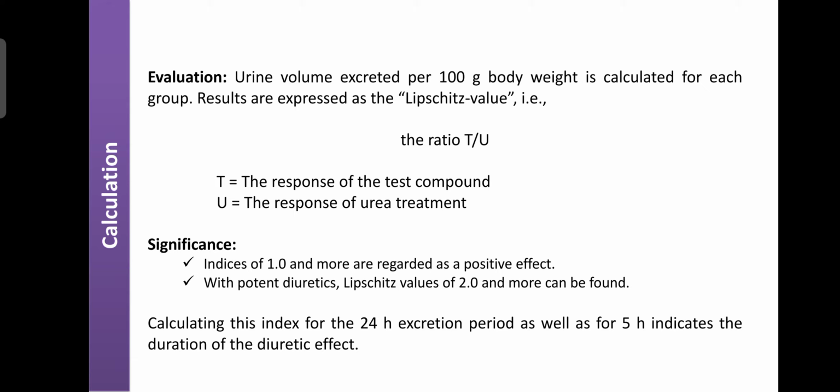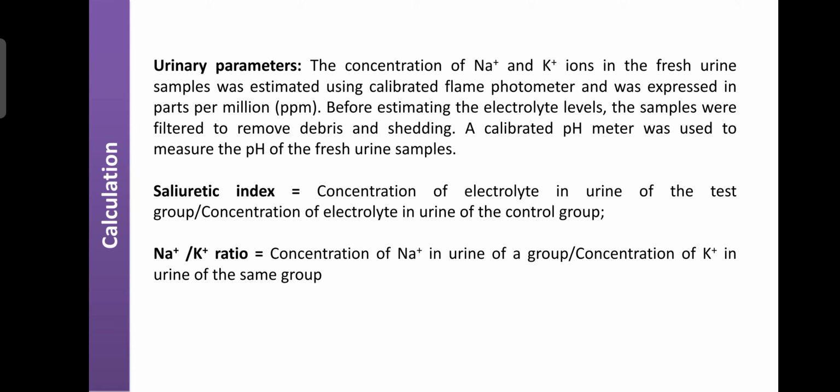In the same manner, after 5 hours and after 24 hours, you should calculate the ratio of T by U. Then for the urinary parameters, calculate the sodium and potassium concentration in the urine with the help of the flame photometer, and the values are expressed in parts per million, that is ppm.